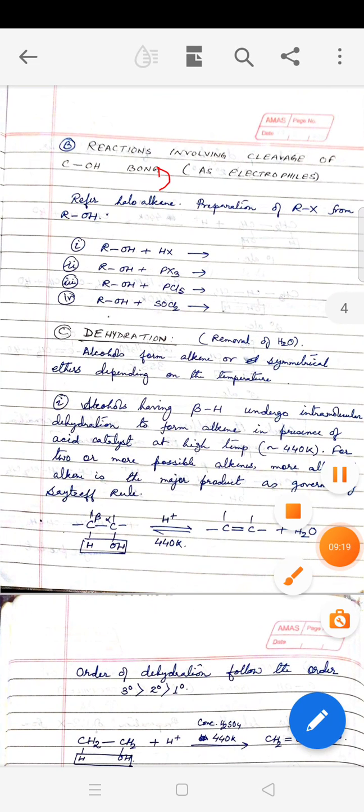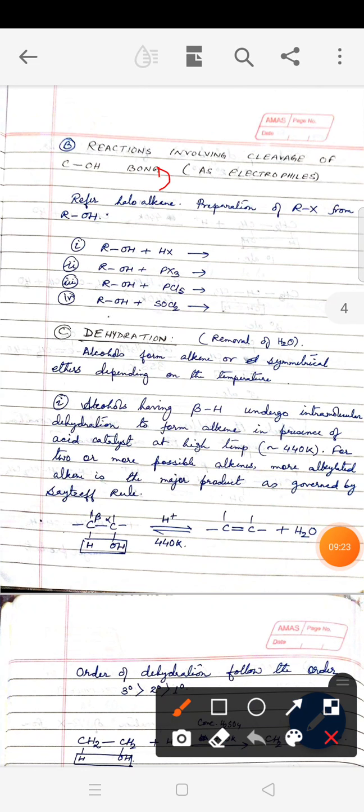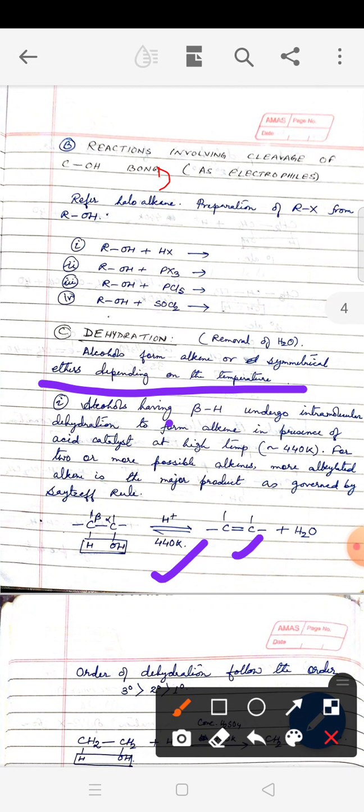Next we have the second category of reaction, that is dehydration reaction. Now dehydration, as the term means, removal of water. Alcohols form alkene or symmetrical ethers depending on the temperature. So remember, this is a temperature dependent reaction. If the temperature is high, it prefers forming alkene. If the temperature is low, it prefers forming ether, symmetrical ether. So the condition for forming alkene is there should be presence of beta hydrogen.